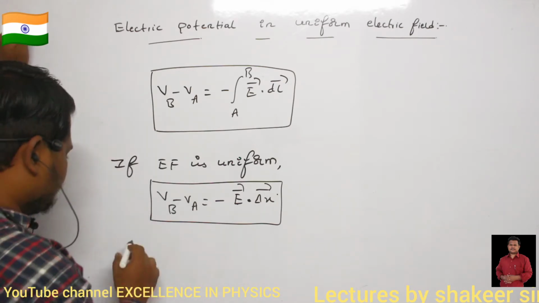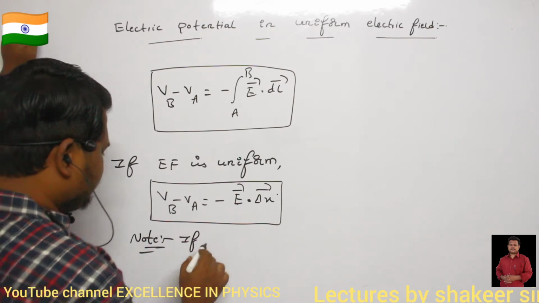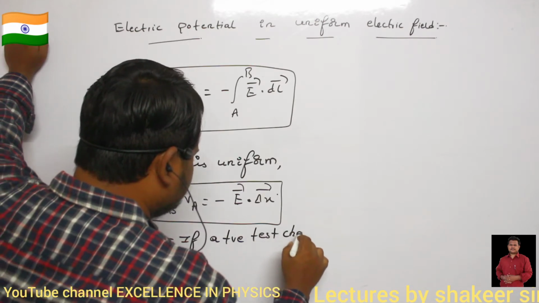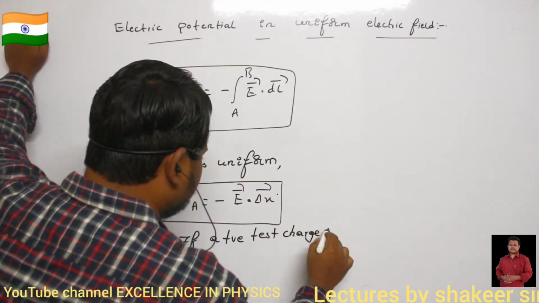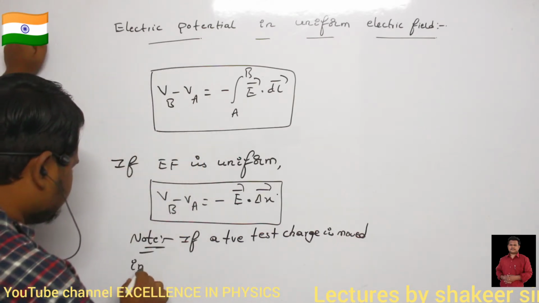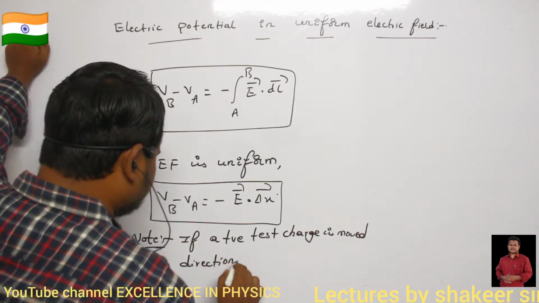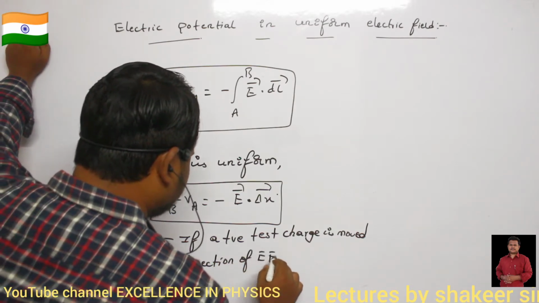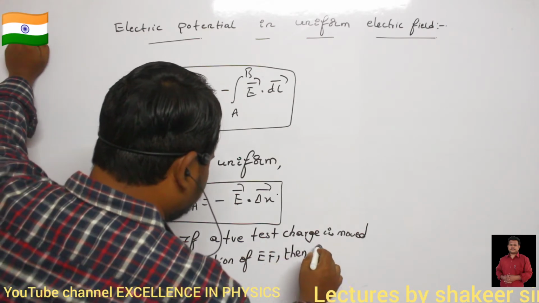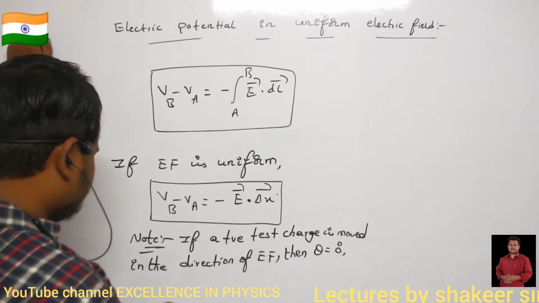So therefore, what are the note points we have to write here? Note points are that if a positive test charge is moved in the direction of the electric field, then what will the theta value be? The theta value will be 0 degrees. Clear? Therefore, what can I write?